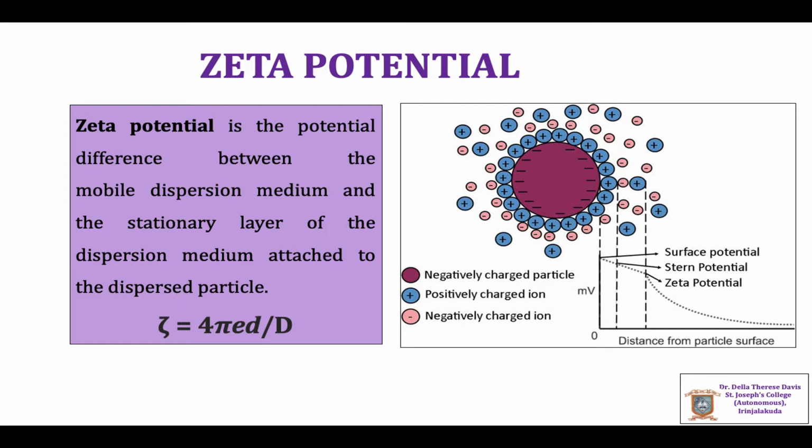If we consider an electrical double layer at the solid-liquid interface, regarded as a condenser with parallel plates kept d centimeters apart, carrying a charge e per square centimeter, then zeta potential is given by 4πed divided by D, where capital D represents the dielectric constant of the liquid.